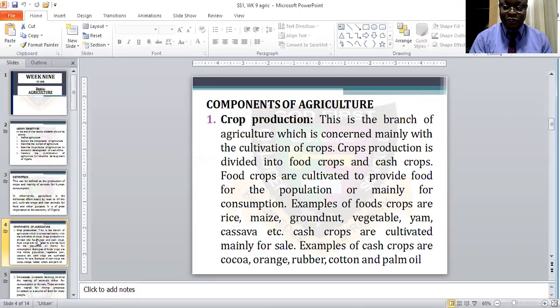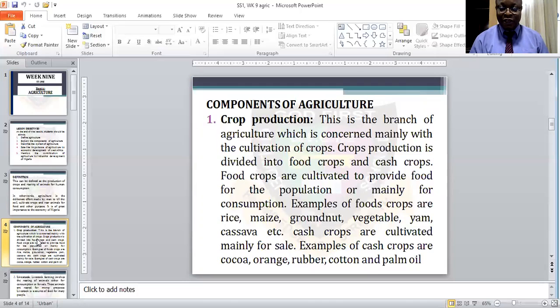Food crops are cultivated to provide food for the population, mainly for consumption. So they are just for the provision of food. Examples of food crops are rice, maize, groundnuts, vegetables, yam, and cassava.